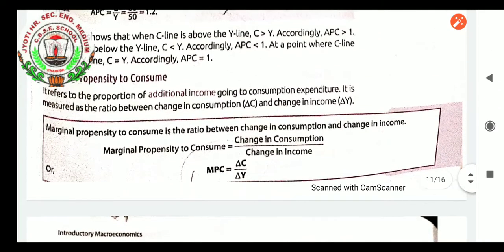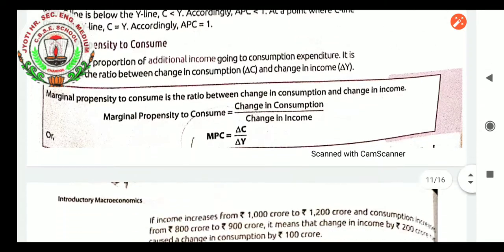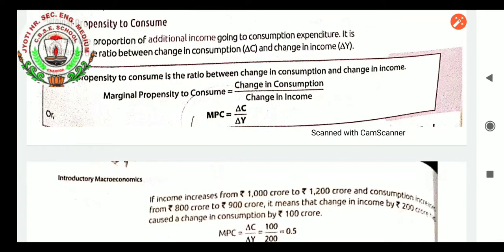Marginal propensity to consume, if you see, students, refers to the proportion of additional income going to consumption expenditure. It is measured as a ratio between change in consumption and change in income. Marginal propensity to consume states that change in consumption divided by change in income, that is MPC equals delta C upon delta Y.